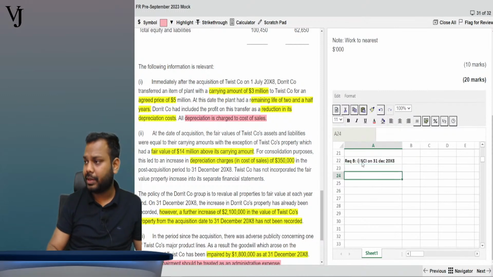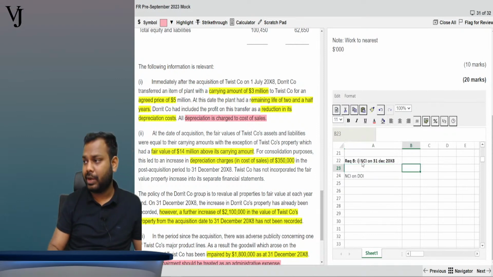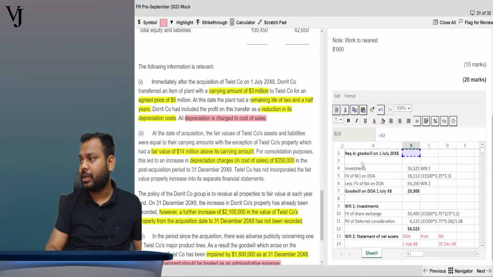Now, how will you calculate that? What is the value of NCI on date of acquisition? We have already calculated that, so let's link the figure from there. NCI on date of acquisition is this much.